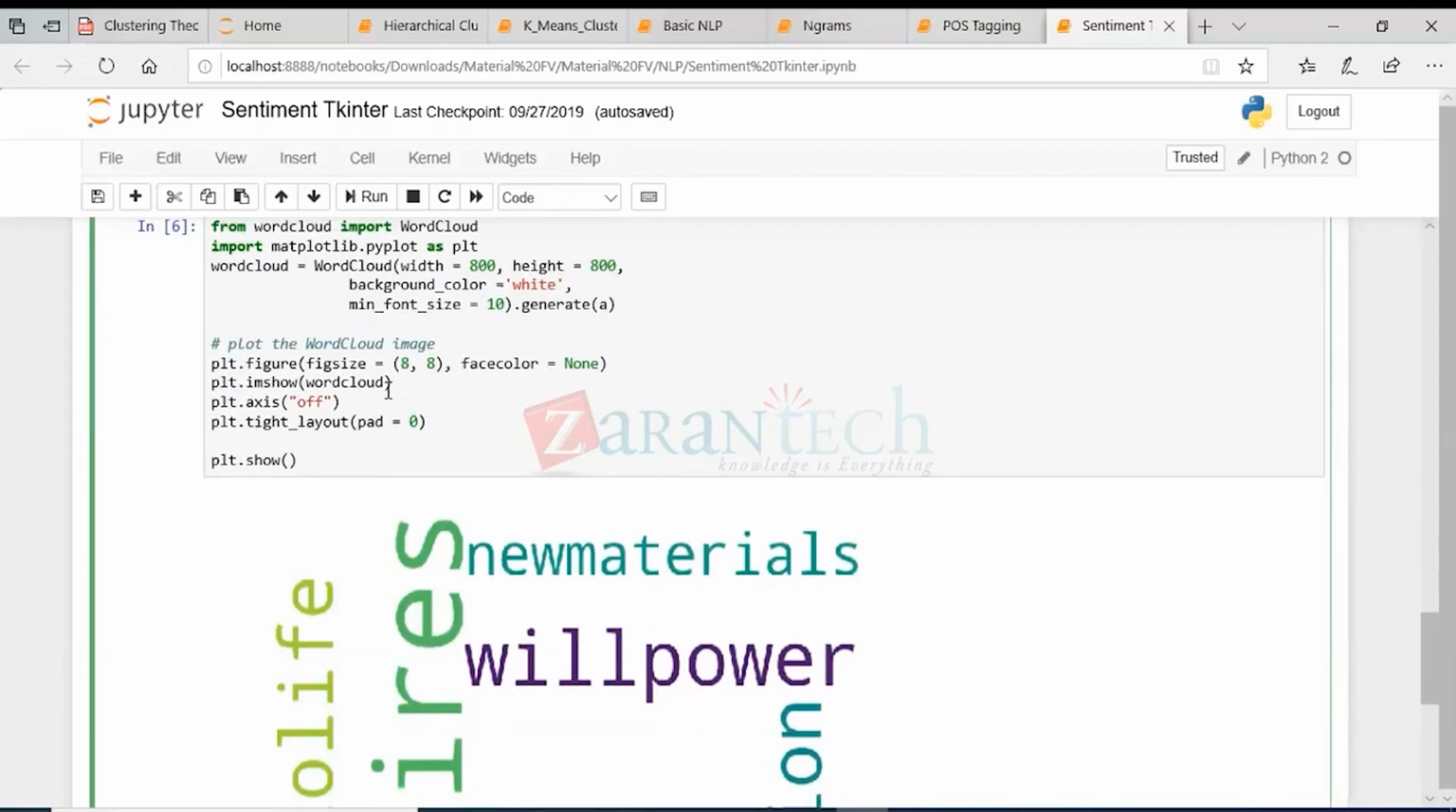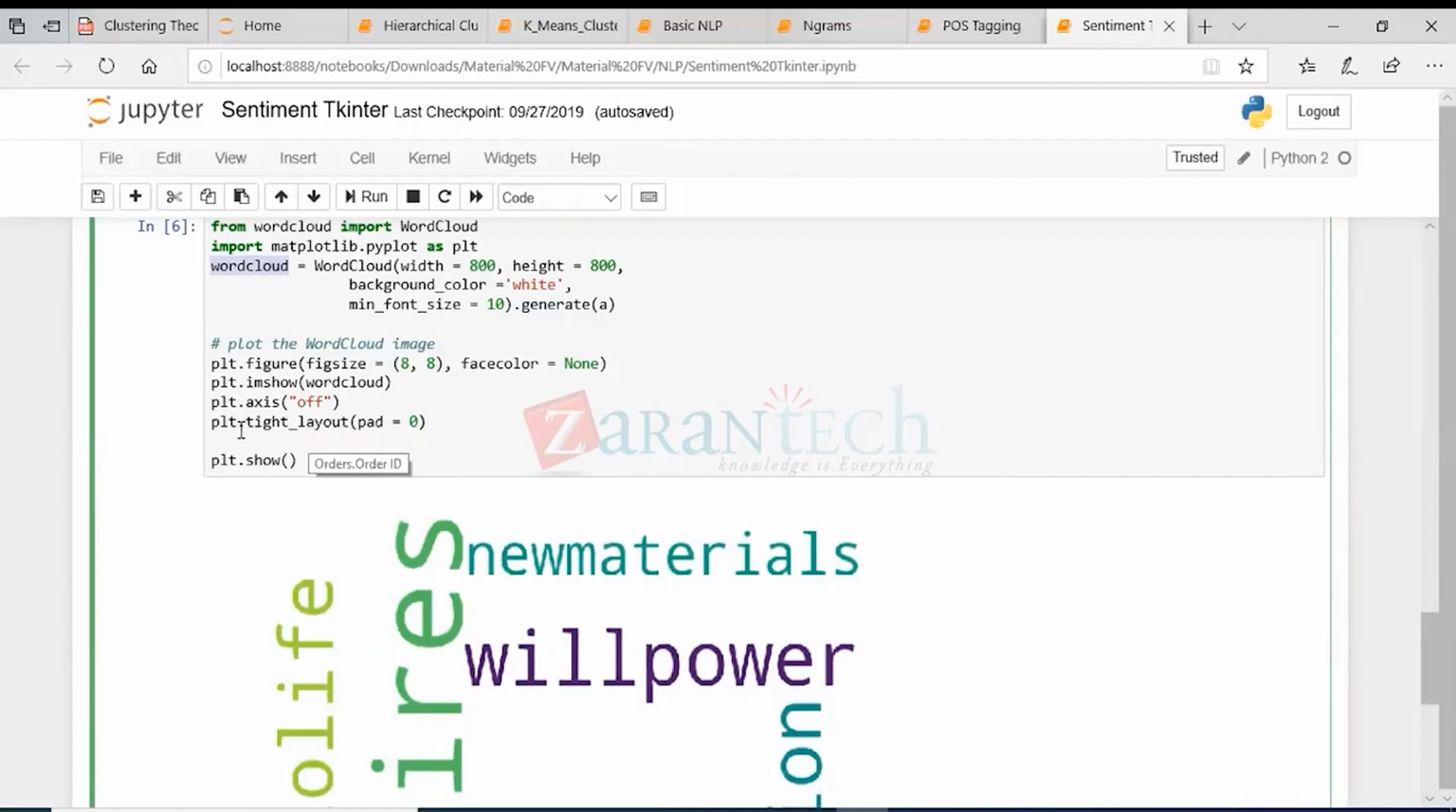Okay, and then write plt.imshow, image show, and mention the word cloud name here. Whatever variable name you use here should be mentioned here as well. So plt.imshow and the word cloud. Then mention plt.axis equal to off. We don't want axes here, that is fine.